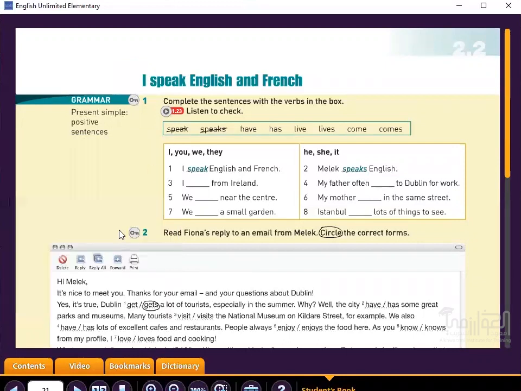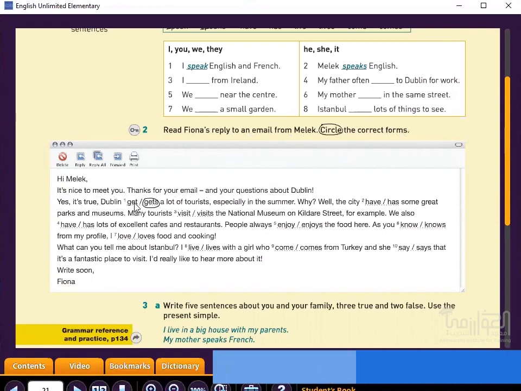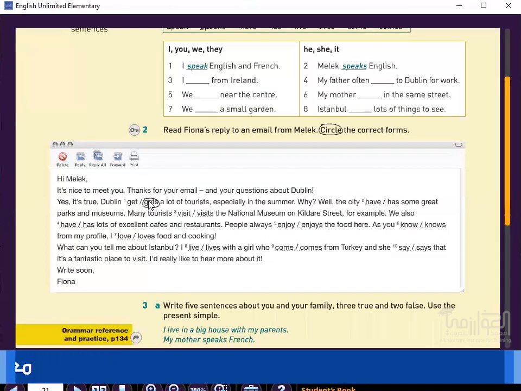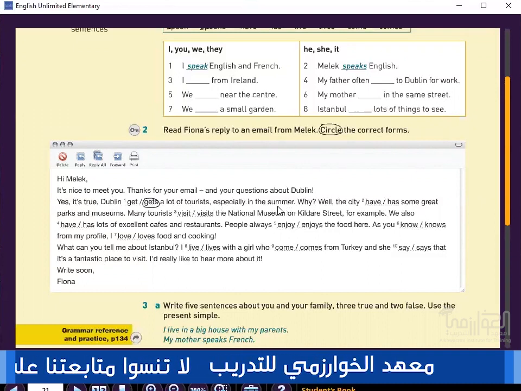Now, let's look at another exercise here. Read Fauna's reply to an email from Melek. Circle the correct forms. So we have here, hi, Melek. It's nice to meet you. Thanks for your email and your questions about Dublin. Yes, it's true. Dublin, get or gets? So here the answer is gets because Dublin is it, a name of a city in Ireland. So a city is it. So he, she, it, you add S. So Dublin gets a lot of tourists, especially in the summer.